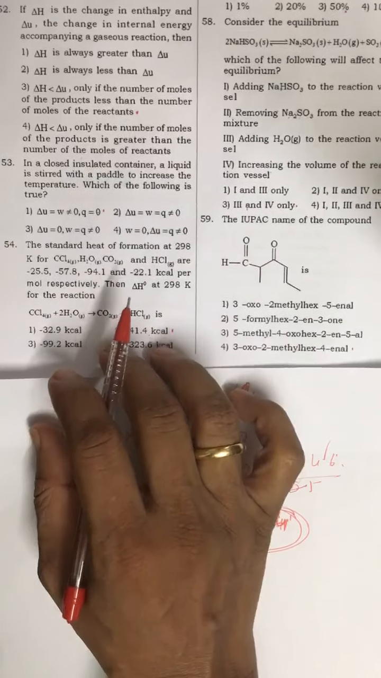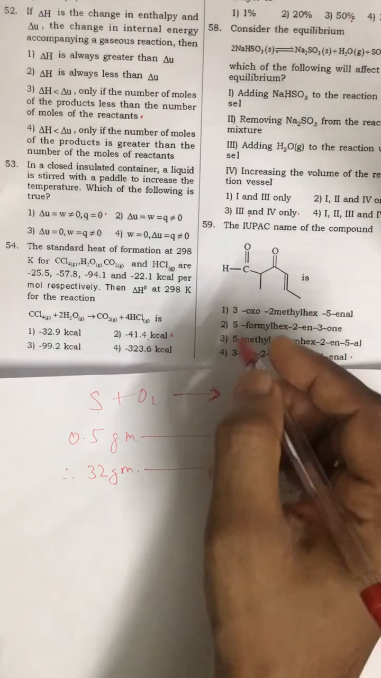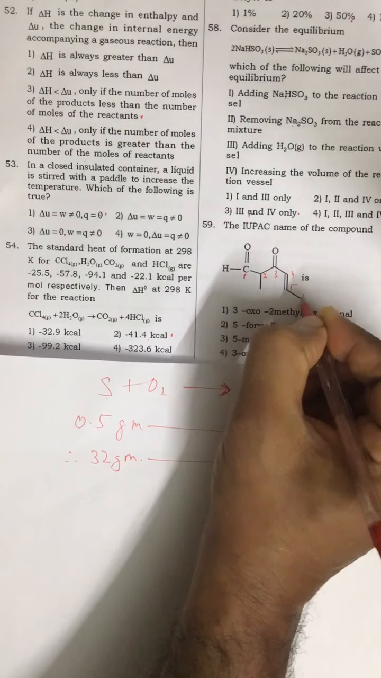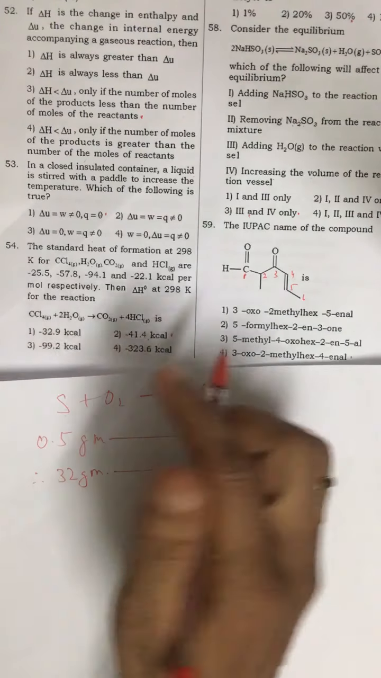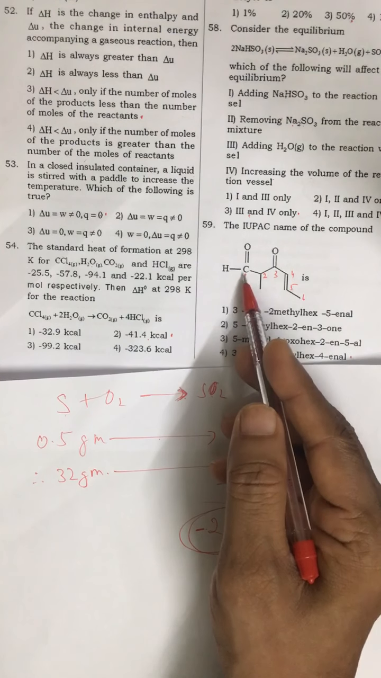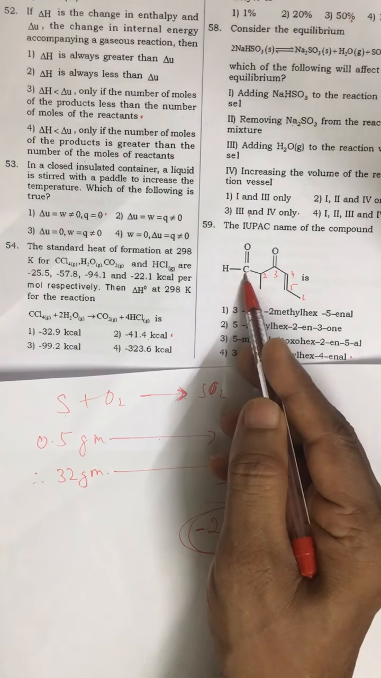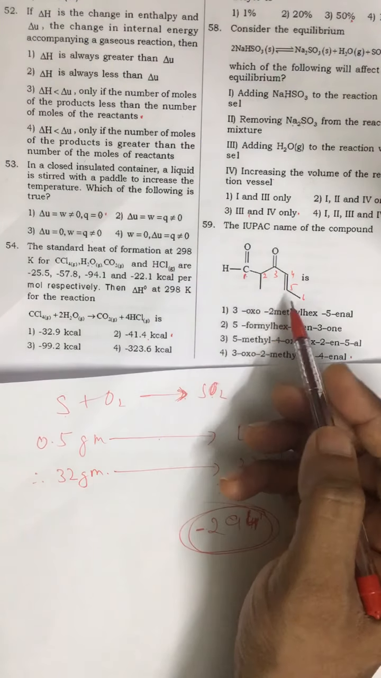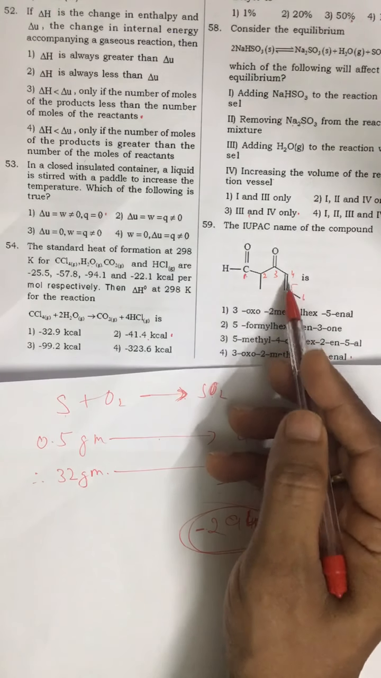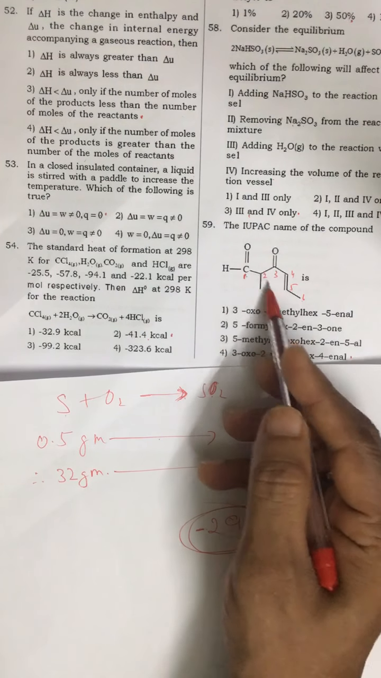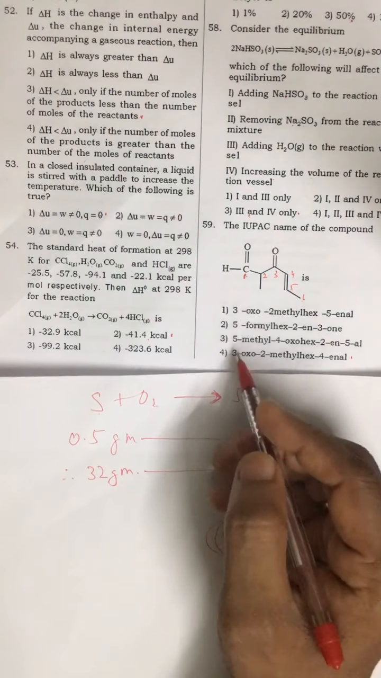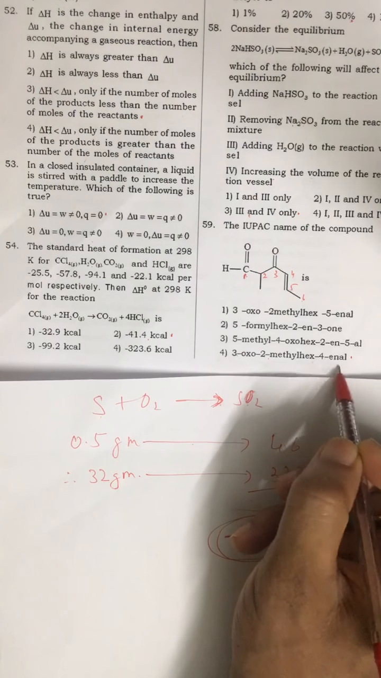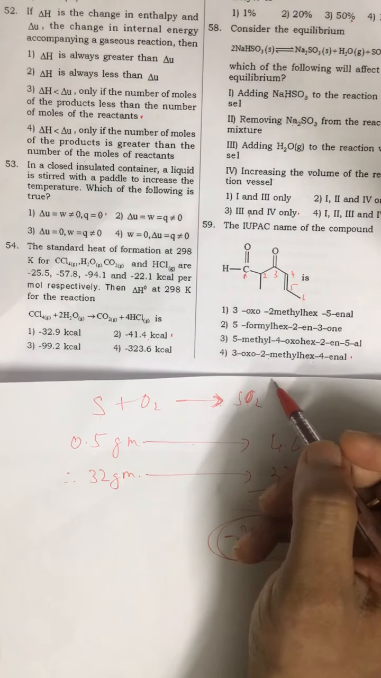Question number 59. The IUPAC name, and this is numbered like this: 1, 2, 3, 4, 5, 6. We have the functional groups CHO and CO. CHO is senior, so it should be given the lowest number, and since we have the carbon atom in the functional group, numbering should begin from this carbon atom. So this is basically hex, 4-ene, 2-one and 2-methyl. So the correct answer is the fourth option, 3-oxo-2-methylhex-4-enal.